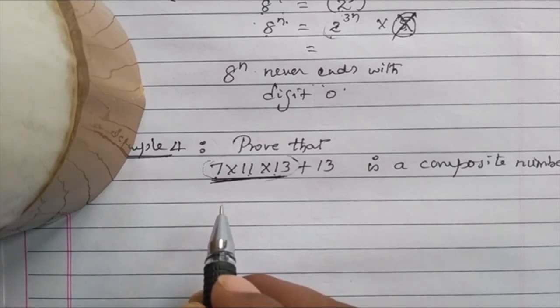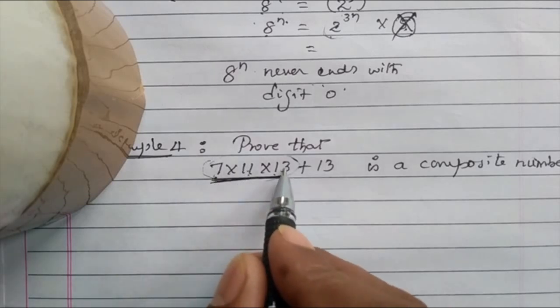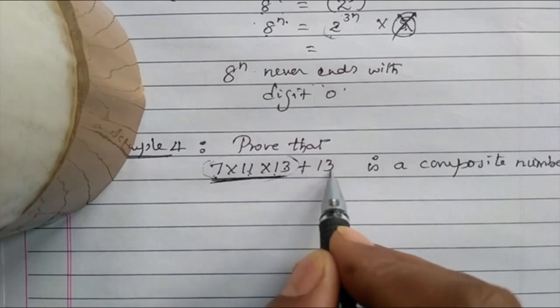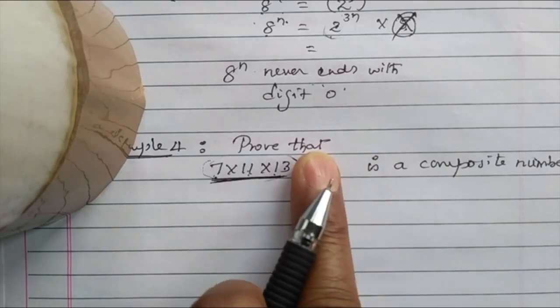So the product of prime numbers gives you a composite number, obviously. In the fundamental theorem of arithmetic, we explained the same thing. All composite numbers are expressed in the form of prime factors. So 7 into 11 into 13 is obviously a composite number. But the problem is that plus 13 is given.